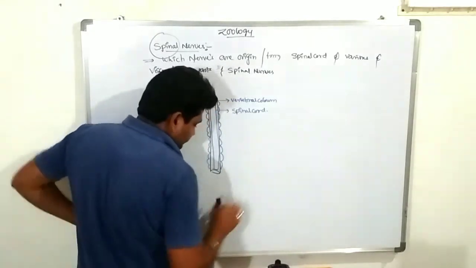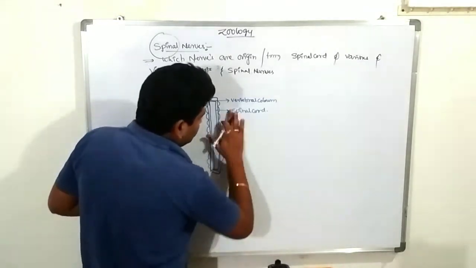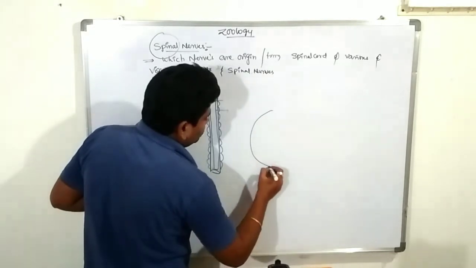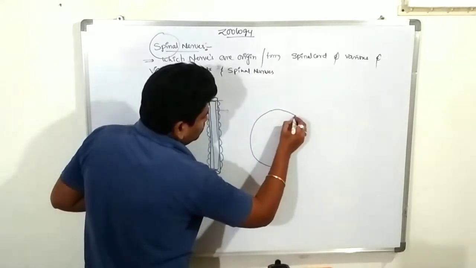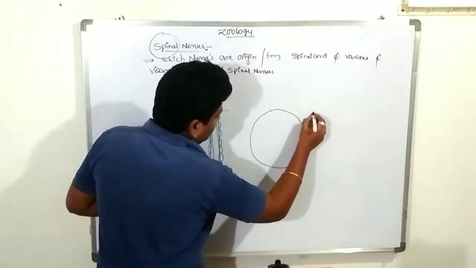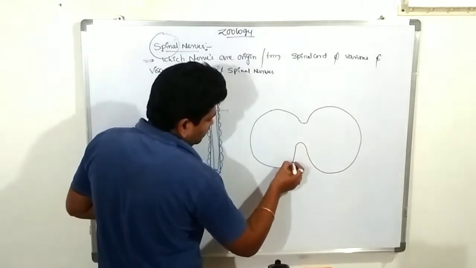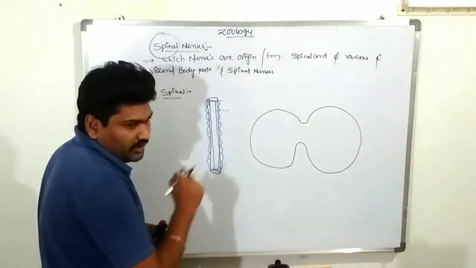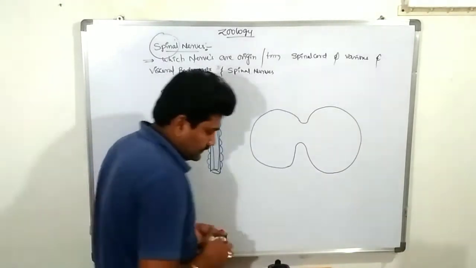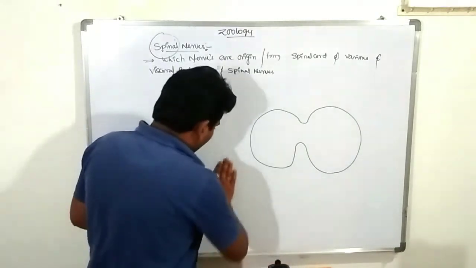Let's see the diagram. We are discussing only the spinal nerve, with additional information about it.